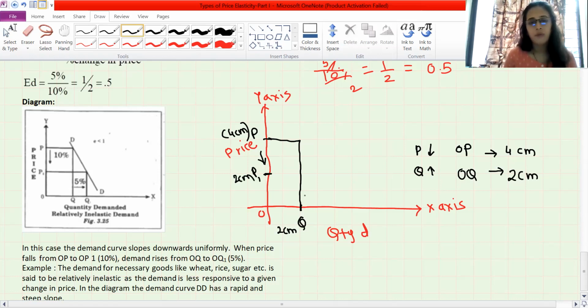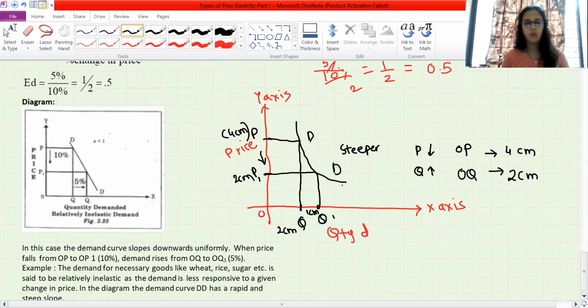So now I have reacted, but my reaction is less. So don't show 2, 4, 6 centimeter. Show it as 1 centimeter. Okay, so this is I'm showing Q to Q1 is 1 centimeter. When I join this, I get my DD curve. It's little bit steeper. Earlier it was flatter, steeper. Okay, hyperbola. Remember these words.